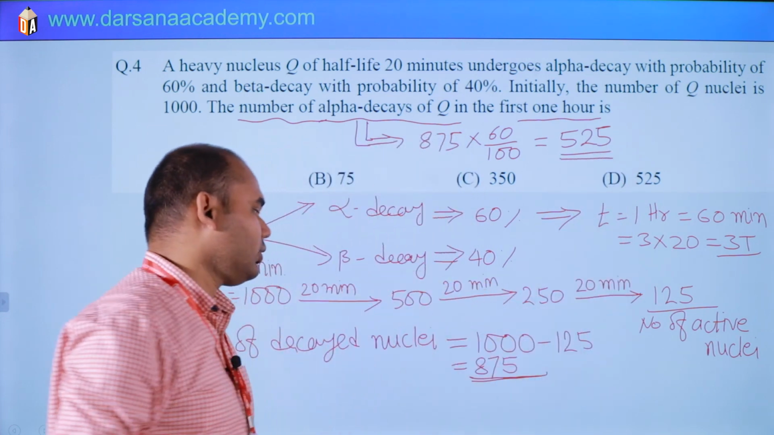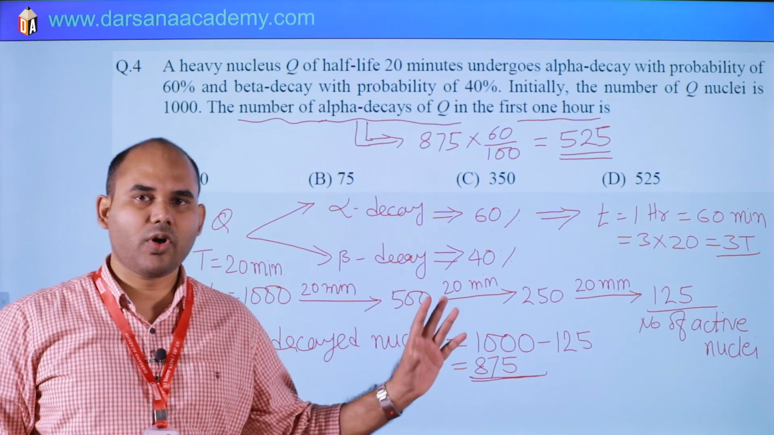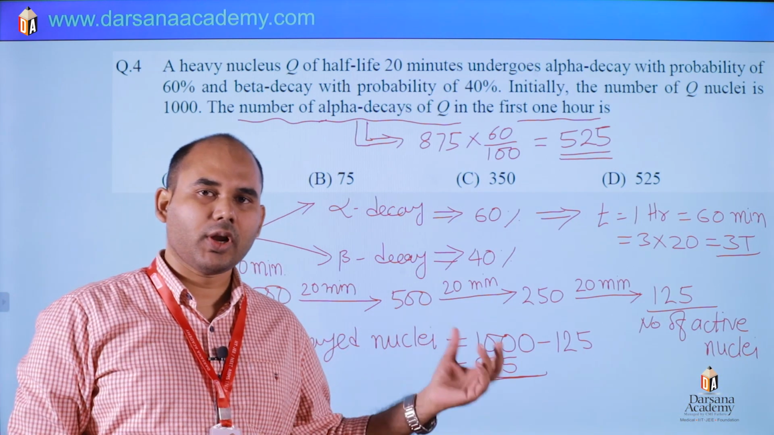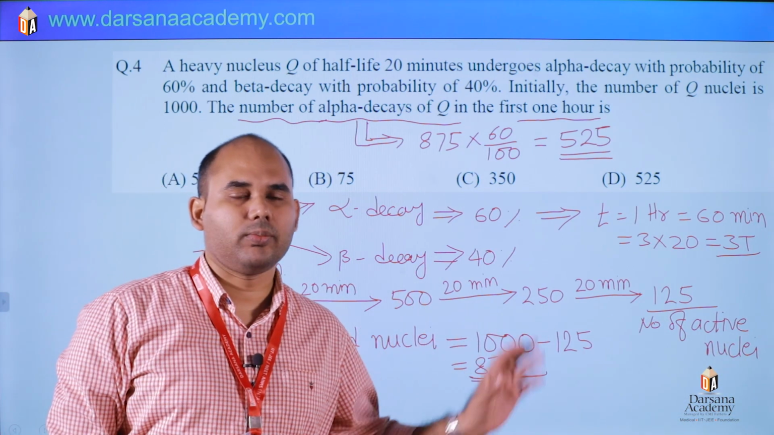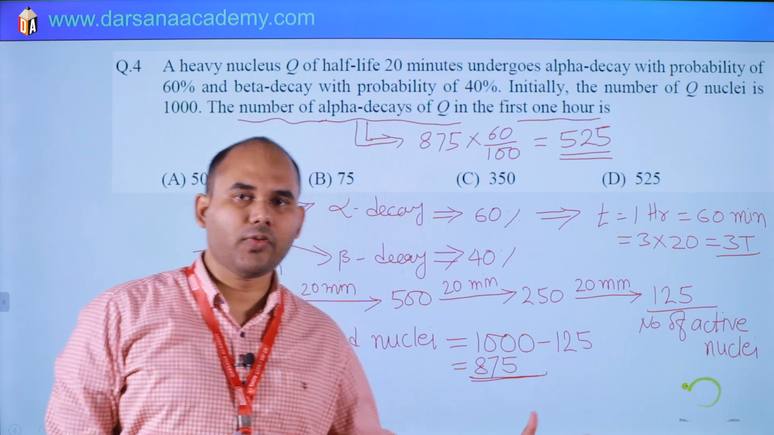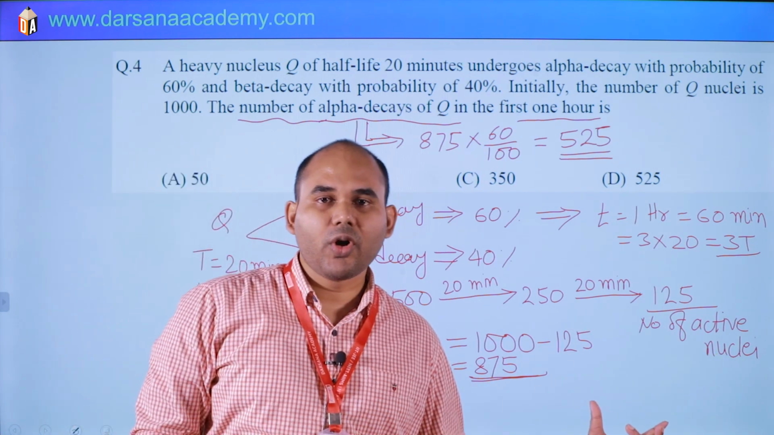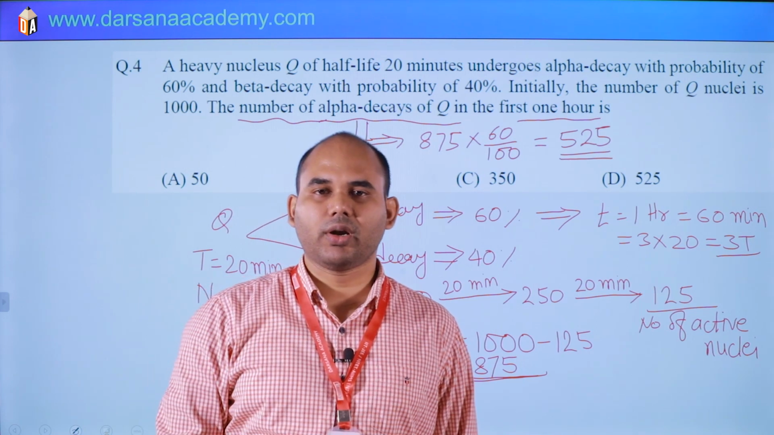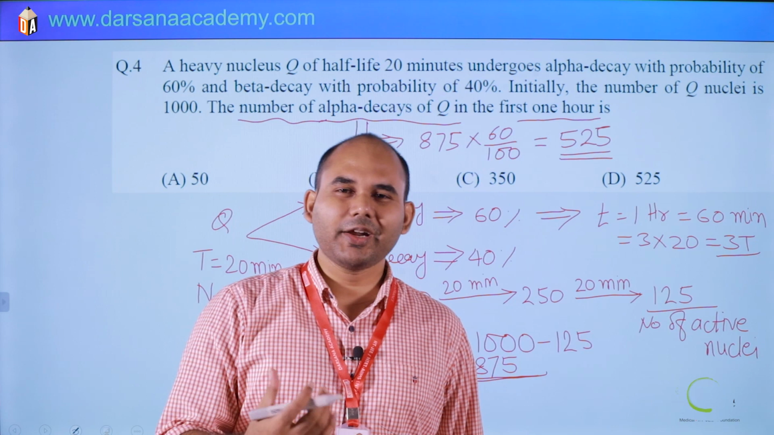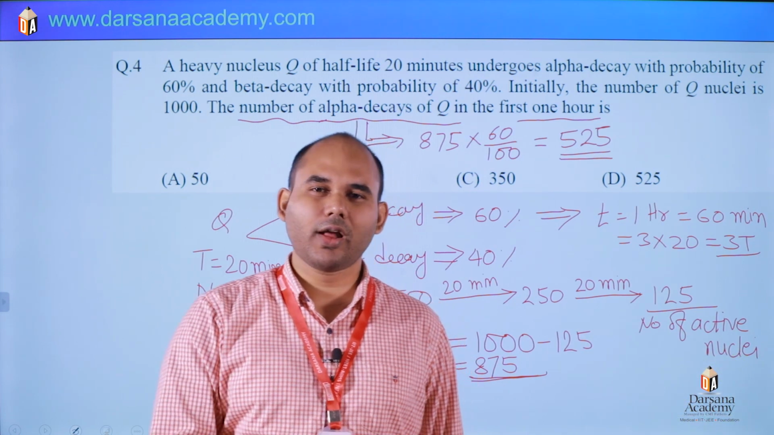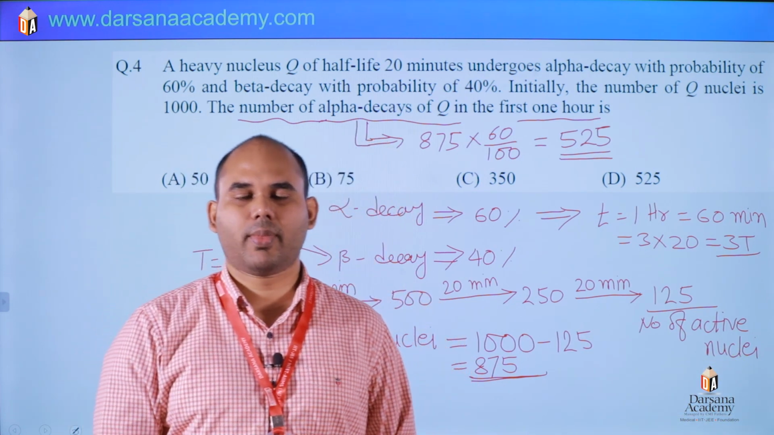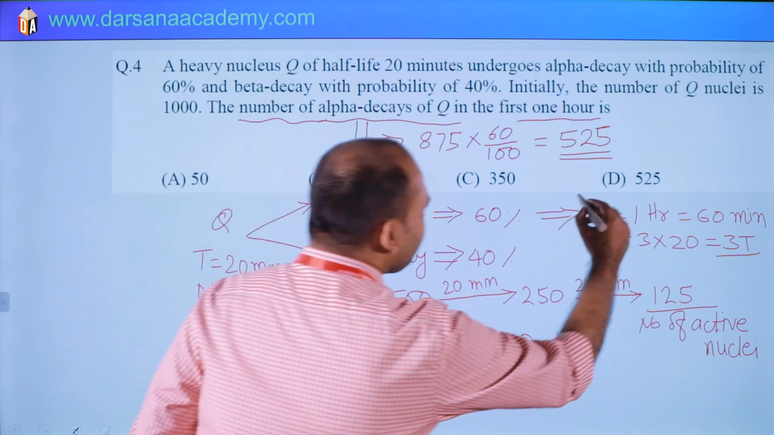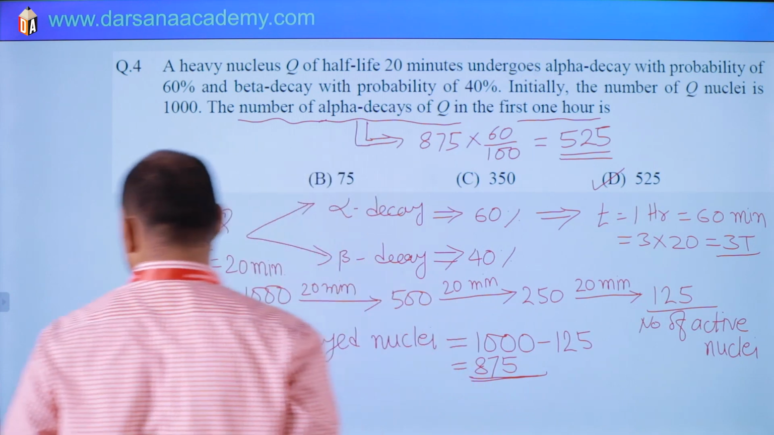So the basic thing is there, no formula required. You know that in half-life, the number of active nuclei will be half, again half, again half. So 3 times. Finally the number of active is 125. So the number of decayed will be 1000 minus 125, then you have to take 60%. A child can solve this question if he knows that in half-life the number of nuclei is 50%. Okay, so fourth option.